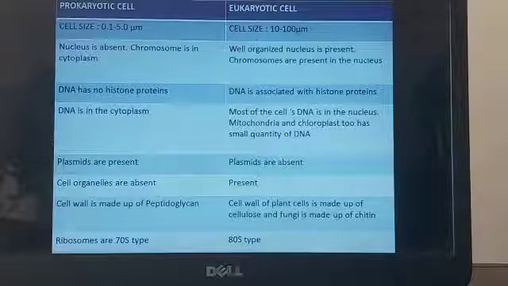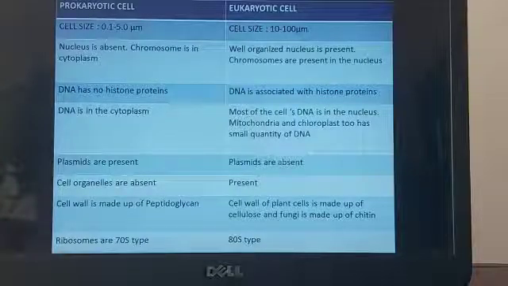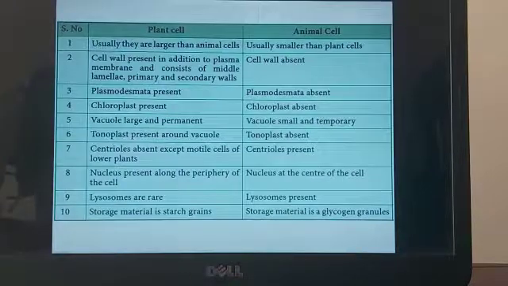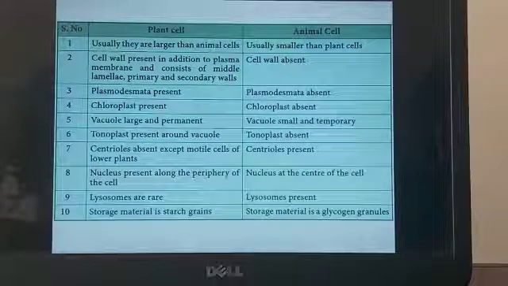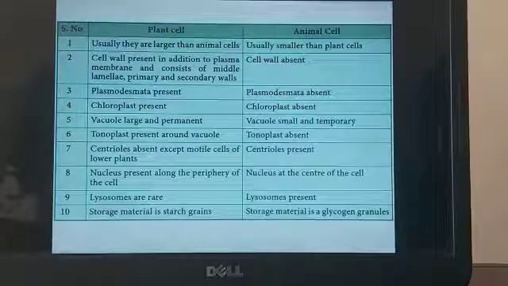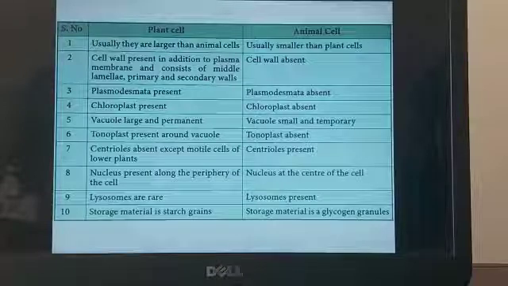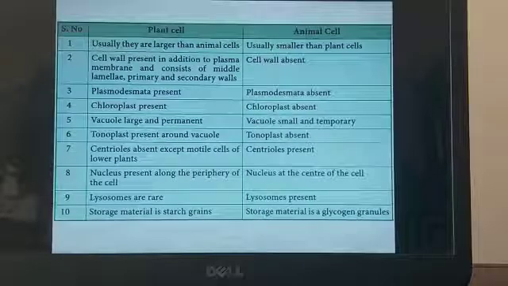The ribosomes are present in prokaryotic cell, and the ribosomes are of 70S type, whereas in the eukaryotic cell the ribosomes are 80S type. Now let us see the difference between the plant cell and animal cell. Plant cells are usually larger and animal cells are smaller than the plant cells. Now the cell wall is present in the plant cell, whereas it is absent in animal cell. Plasmodesmata, the cytoplasmic connection between one cell to other cell, we have seen that in one of the modules, is present in the plant cell and absent in the animal cell.